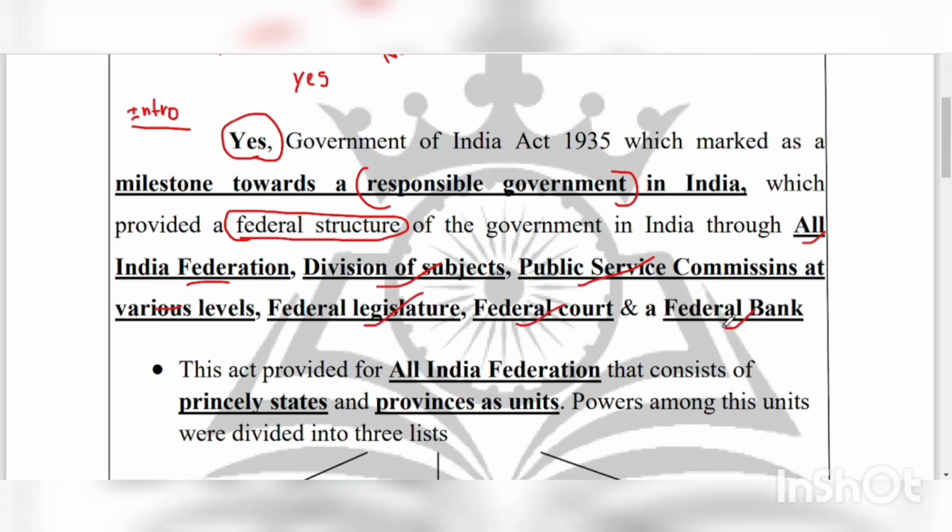This is my introduction. In this introduction itself, the reader can understand that I know the features of the Government of India Act 1935 which are federal in character. So in the next part, the content part, I am going to explain each and every feature that I mentioned in the introduction. Whenever you write an answer, make your introduction very attractive. So that is all about the introduction.